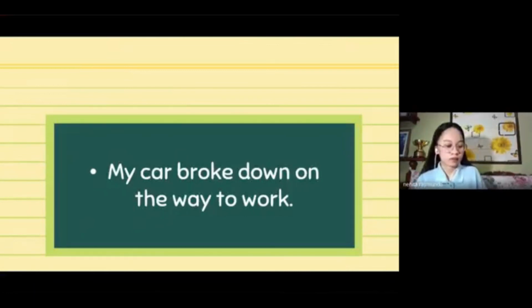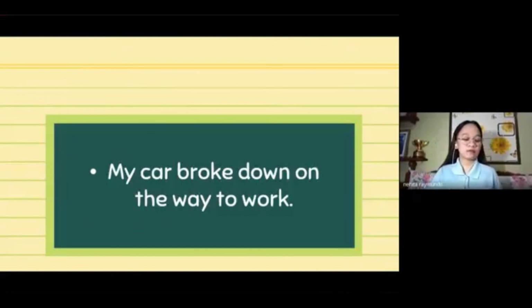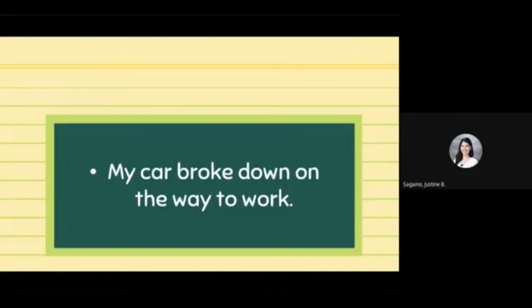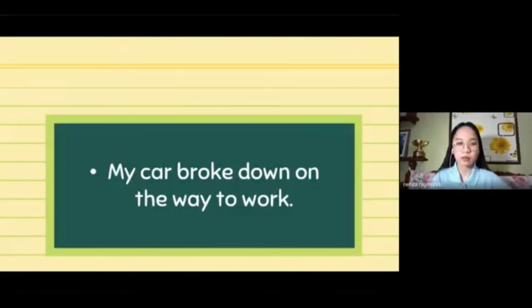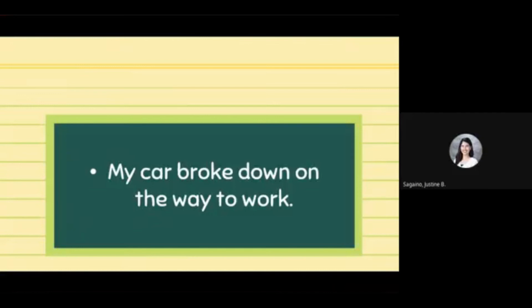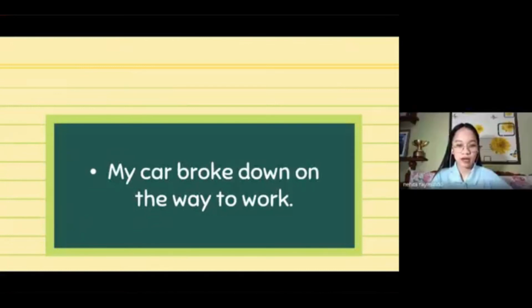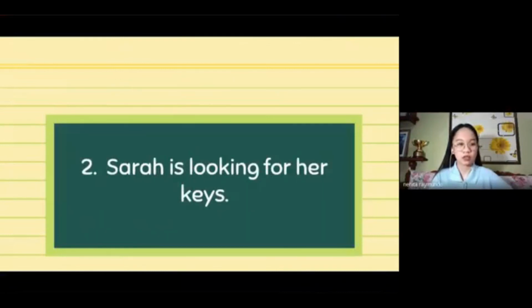Okay, ma'am. My car broke down. What is the phrasal verb first in this sentence? Broke down. Okay, you're correct. Now, is broke down a transitive or an intransitive verb in this sentence? It's an intransitive, ma'am. Okay, let's see if that's correct. All right, that's correct. So this one, broke down in this sentence, is intransitive. Very good.